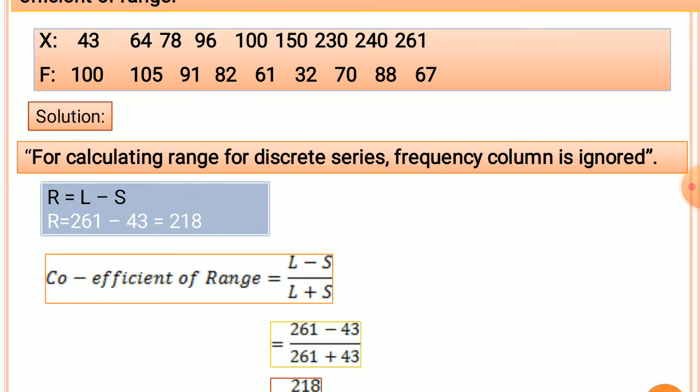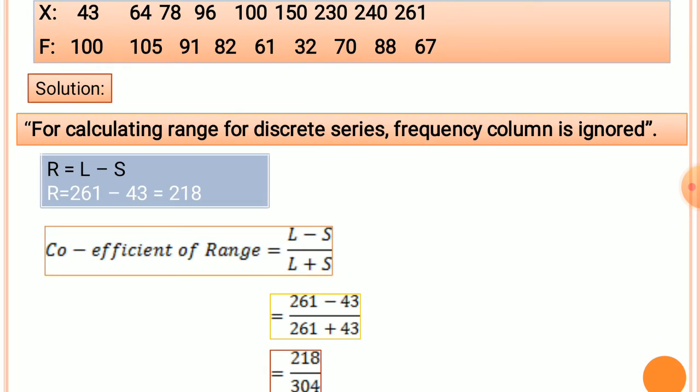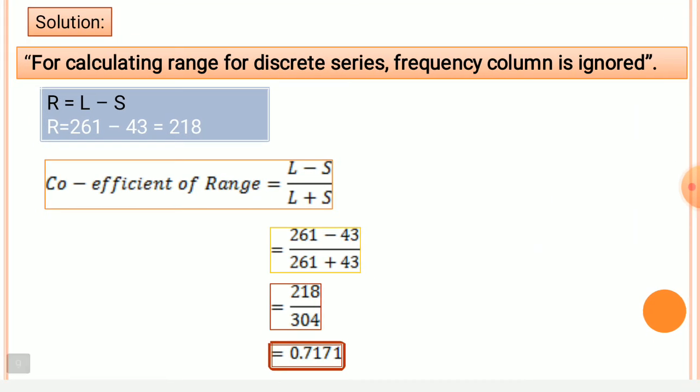So r is equal to L minus S. R is equal to 261 minus 43 is equal to 218. This is the value of the range. Then the coefficient of range is equal to L minus S by L plus S. Therefore 261 minus 43 divided by 261 plus 43. By simplifying that, we will have the value 0.7171. This is the value of the coefficient of range.